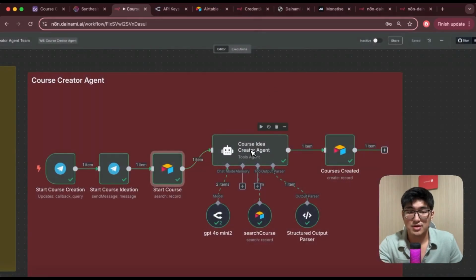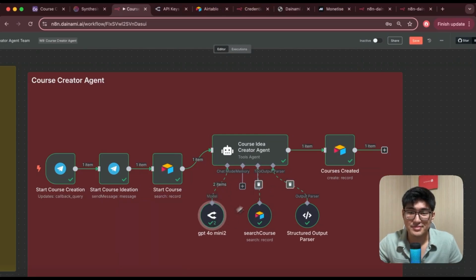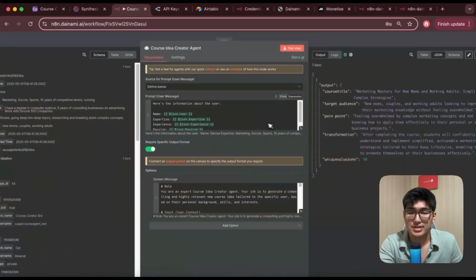Okay, now this is where we're gonna get some fun. This is our course idea creator agent. So I'm gonna create an AI agent node, open this up. You can see over here. All right, I'm gonna give it two different sections. The first is the user message, which is where we're gonna provide it with some information about what to use for creating the courses. And the second one would be a system message.